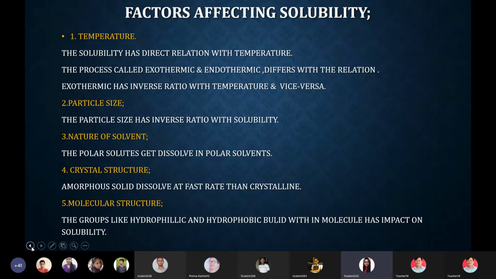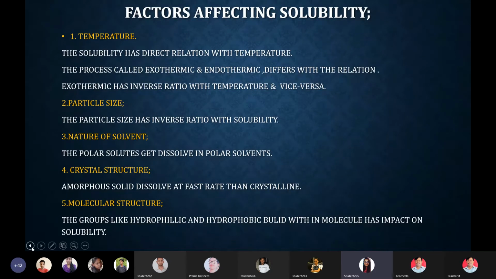But there is a point where we have to think about exothermic and endothermic processes. I have also told that in exothermic, heat is going to be liberated, and in the endothermic, heat is going to be absorbed. With these two processes, the temperature relation is different. In the exothermic case, the process has an inverse ratio with the temperature, and the endothermic process has a direct ratio with the temperature. Okay, you have to keep this in mind.